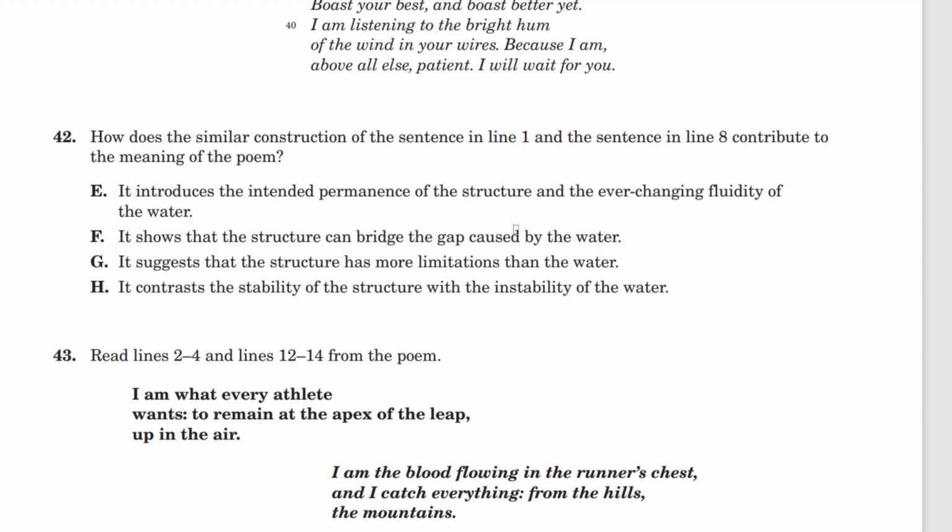Okay, this might be appealing. If you're built, you're concrete and steel, you're stable. If you're water, you're motion, you're unstable. So many students might choose H. So how do we differentiate? If E and H are both possibilities, well, we're going to differentiate by looking at specifics of each of the answers. One indicates structure and changing fluidity. The other indicates stability versus instability.